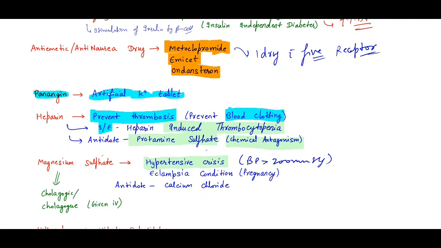It is also used in eclampsia, in which hypertensive crisis is also seen. The antidote for the magnesium is calcium chloride, given as IV injection.